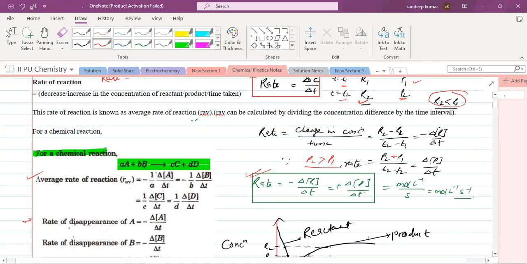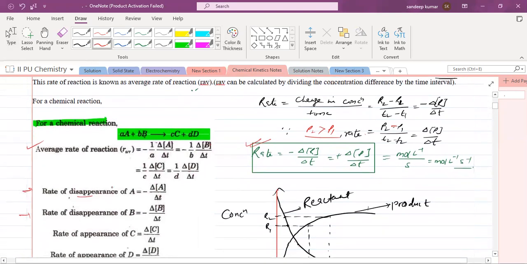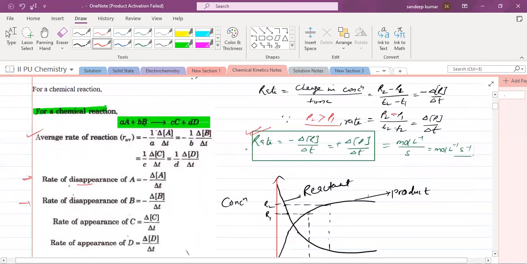So here you should understand, rate of disappearance of A is what? Minus delta A by delta T. Similarly, rate of disappearance of B, as A and B are disappeared in the chemical reaction, is minus delta B by delta T. They may ask you numericals based on this. Rate of appearance of C, as in the reaction C and D are formed, we can write delta C by delta T. If they ask you what is the rate of appearance of D, it means delta D by delta T.